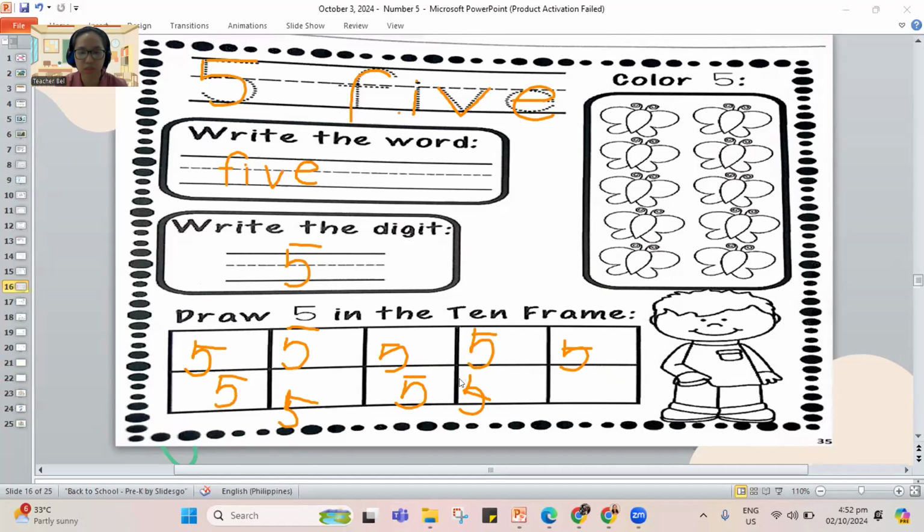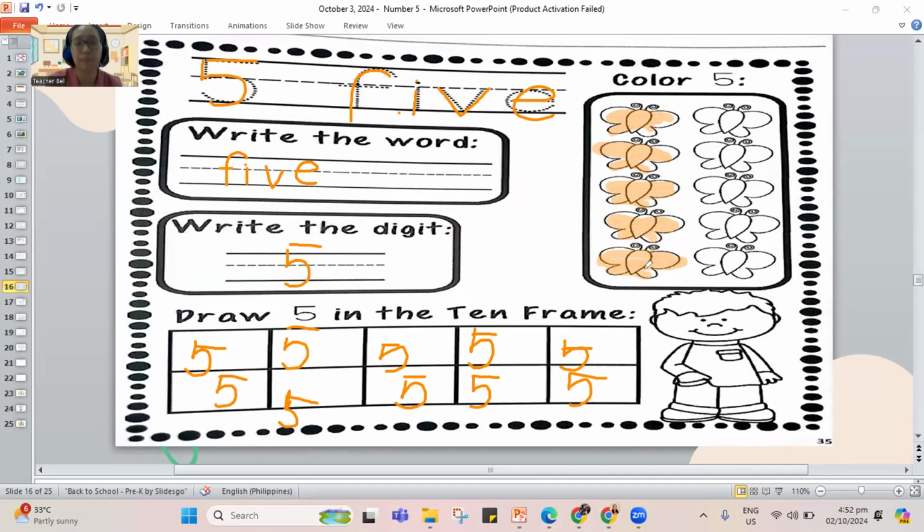Sorry, let me fix this one. There you go. You have your number 5. How about let's color for your 5 butterflies? We have 1, 2, 3, 4, and 5. So there are 5 butterflies that we need to color as well.